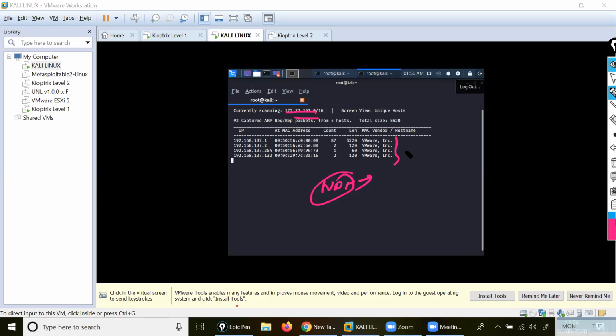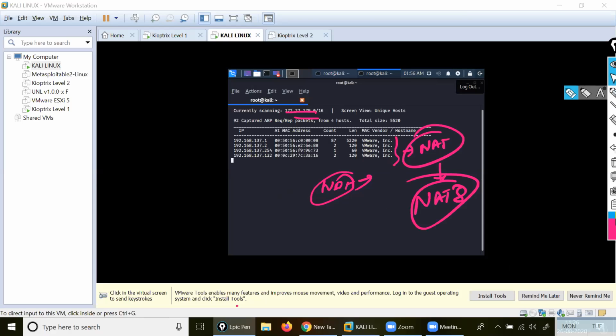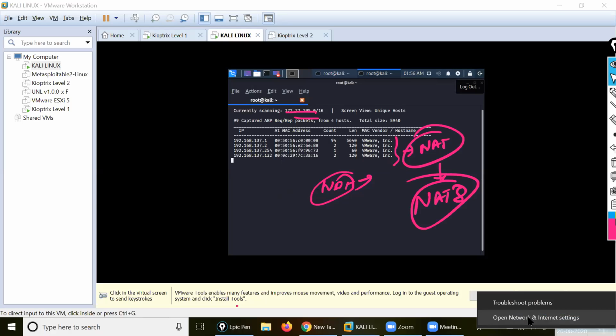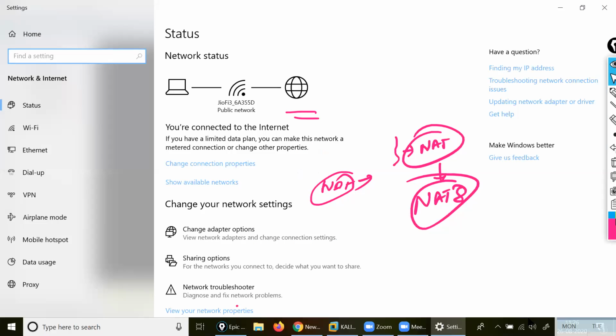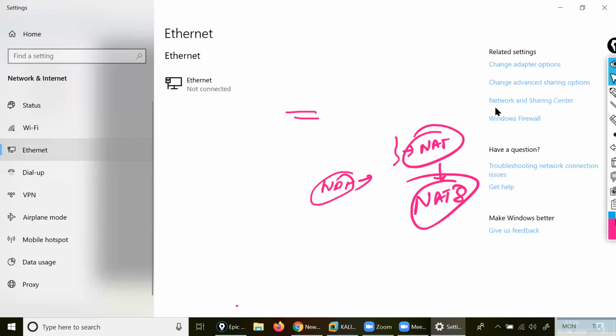If you want to check NAT, it is our NAT, VMnet8. If you want to see this part, what you will do, come here and check. See 192.168.137, right? Why we use NAT: because I want to directly connect with my internet. You understood my point? So what you do here, you should come on the Ethernet, and then go to the adapters option, change the adapter sharing option.